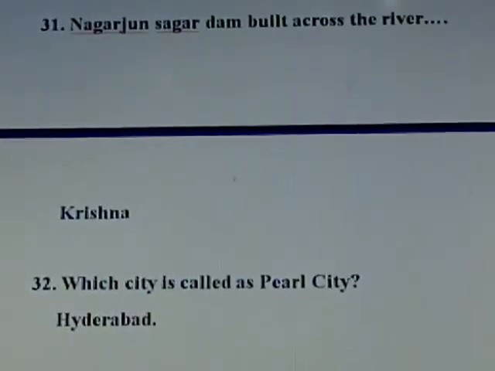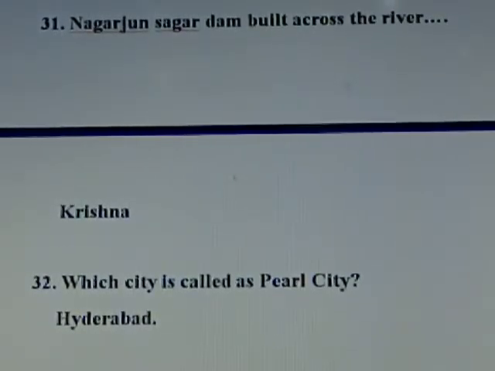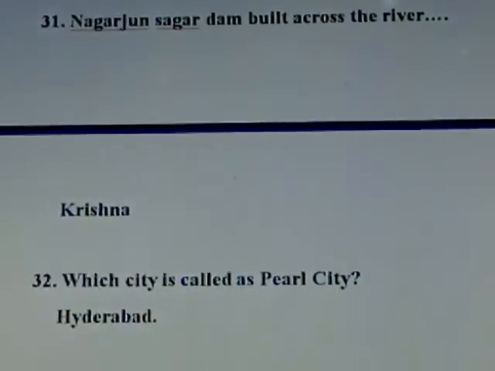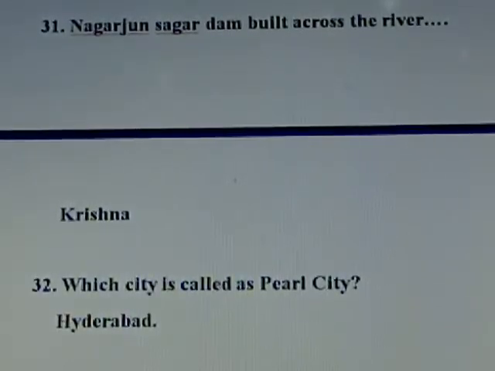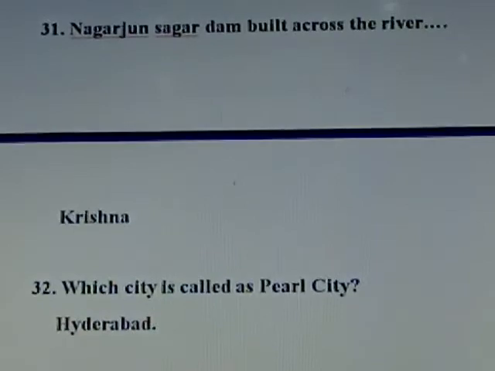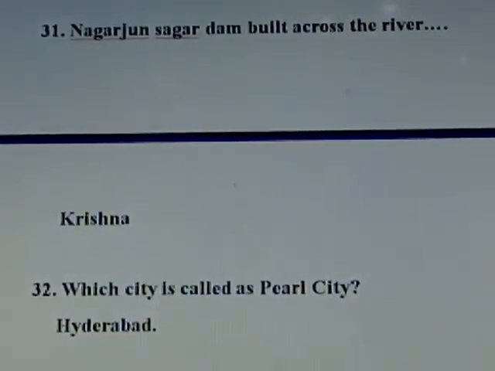Question number 31. The Nagarjuna Sagar Dam is built across the river? Answer, Krishna. The Nagarjuna Sagar Dam is built across the river Krishna. It is in Andhra Pradesh. Hirakud Dam is built across the river Mahanadi. And Bhakra Nangal Dam is built across the river Sutlej.